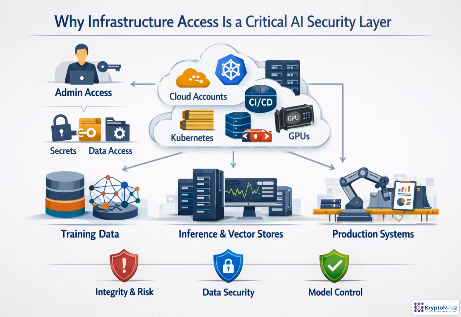AI infrastructure access is powerful because it cuts across every layer of the system. An administrator may never touch the application directly, but still reach secrets, training data, Kubernetes workloads, CI/CD pipelines, vector stores, GPUs, or model registries. Unmanaged privileges can bypass application controls and affect confidentiality, integrity, availability, and model behavior. In a zero-trust AI architecture, infrastructure access must be governed, monitored, and limited to what each role truly needs.